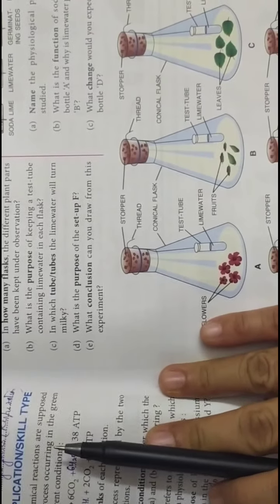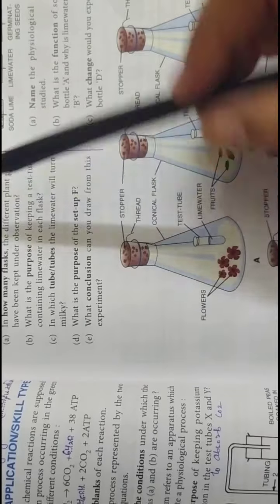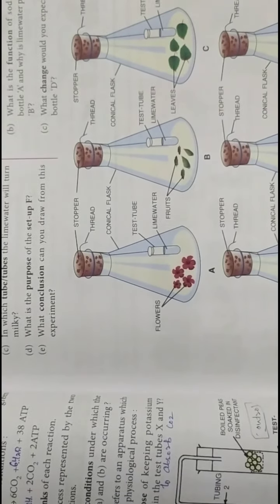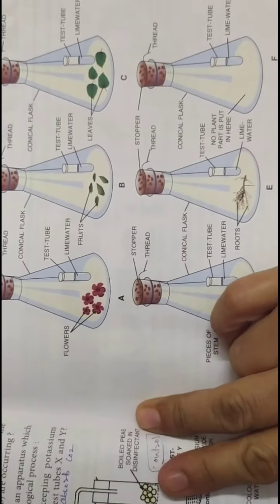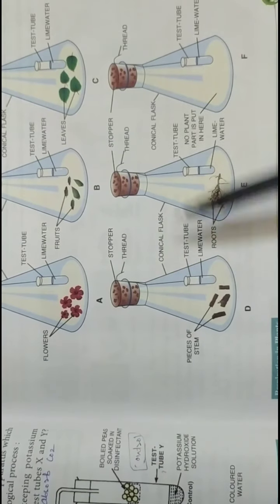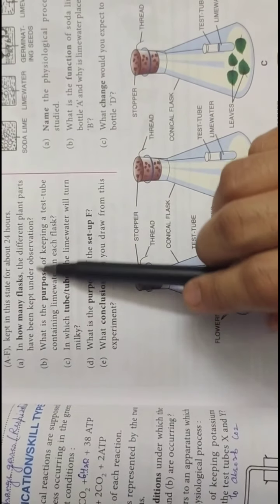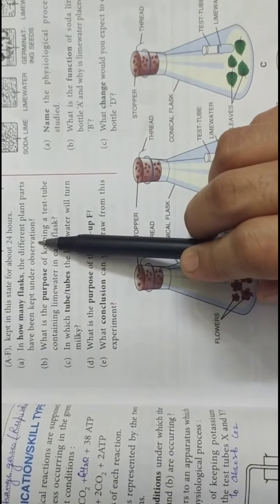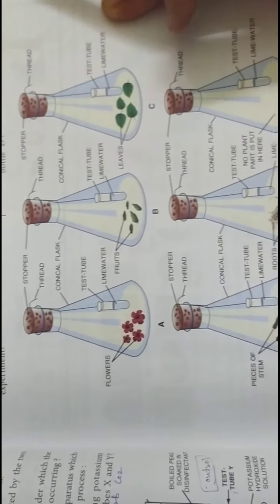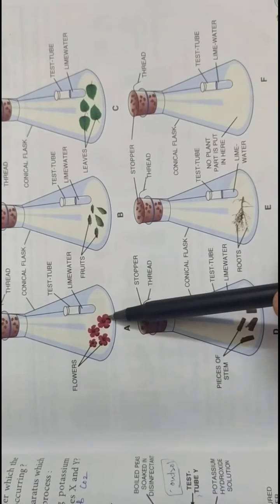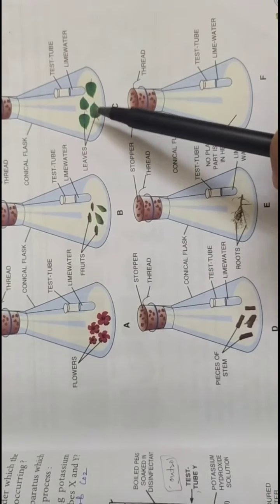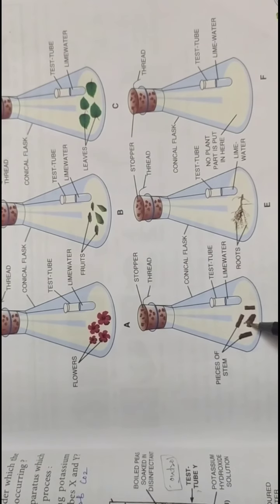Next question is, there is a setup, this one. They have taken 6 flasks and they have named as A, B, C, D, E, F. So just answer these questions with reference to these flasks. First is, in how many flasks the different plant parts have been kept under observation? So that you can easily see from here. You can see here they have taken flowers, leaves and some species of stem.